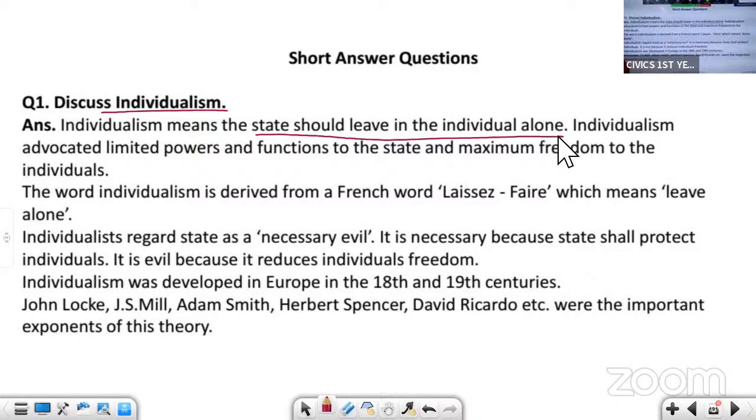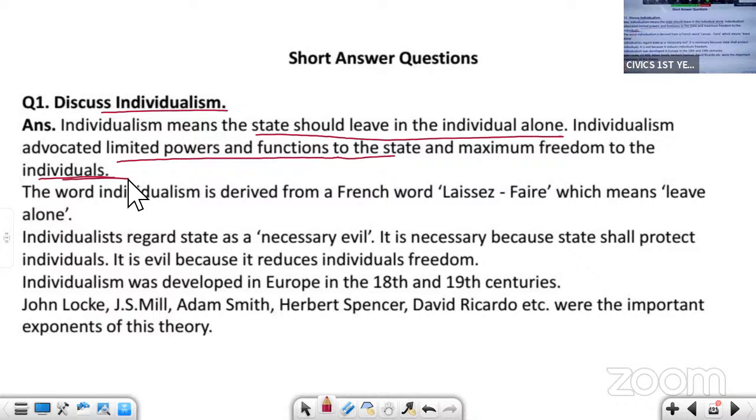That means the state should not interfere in the matters of the individuals. Fewer laws should be made. So it advocated limited powers and functions of the state. Individualism supports that the powers of the state should be less and maximum freedom should be given to the individuals.